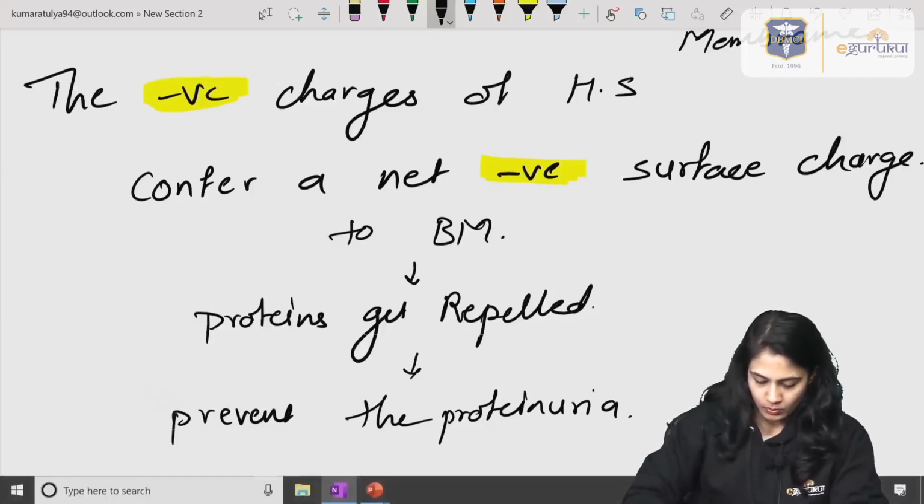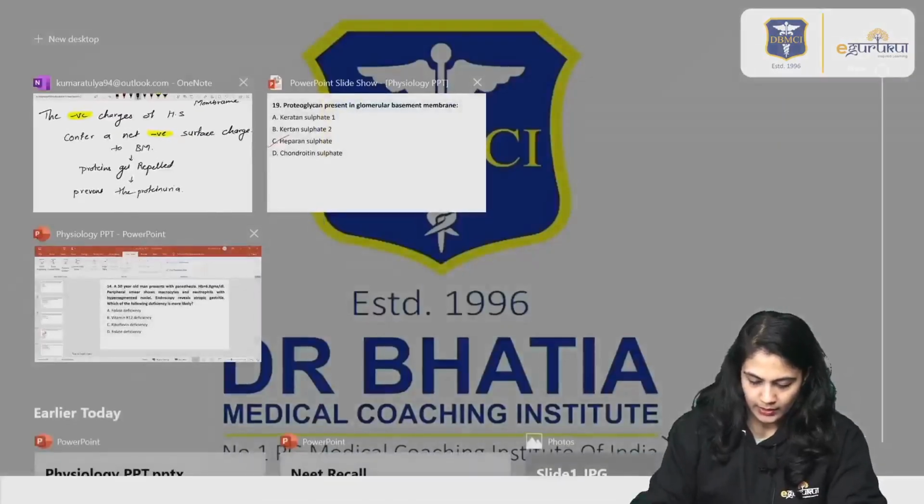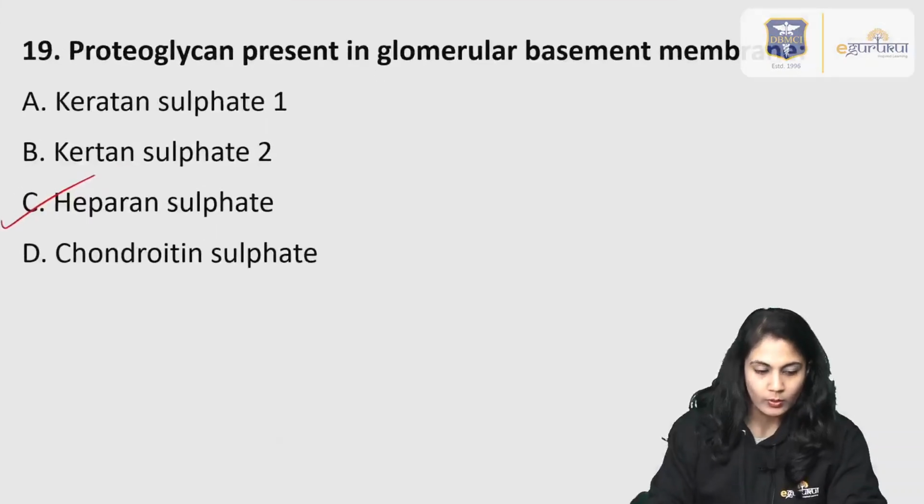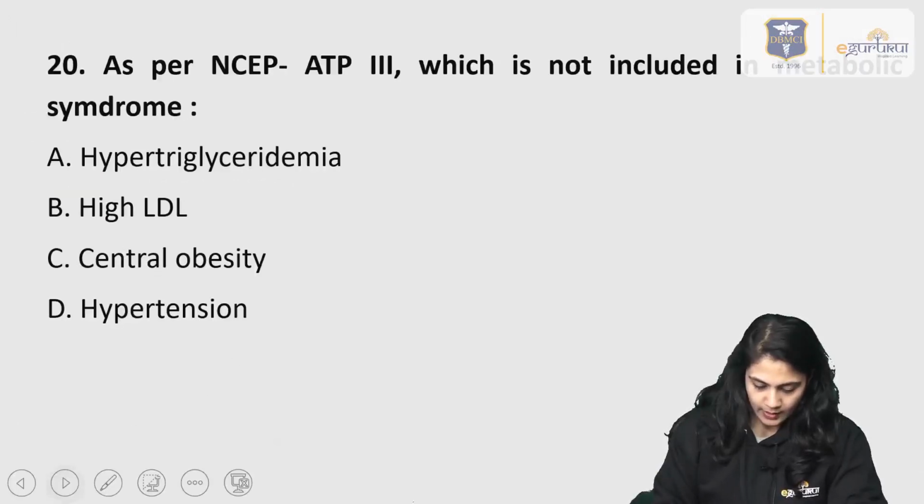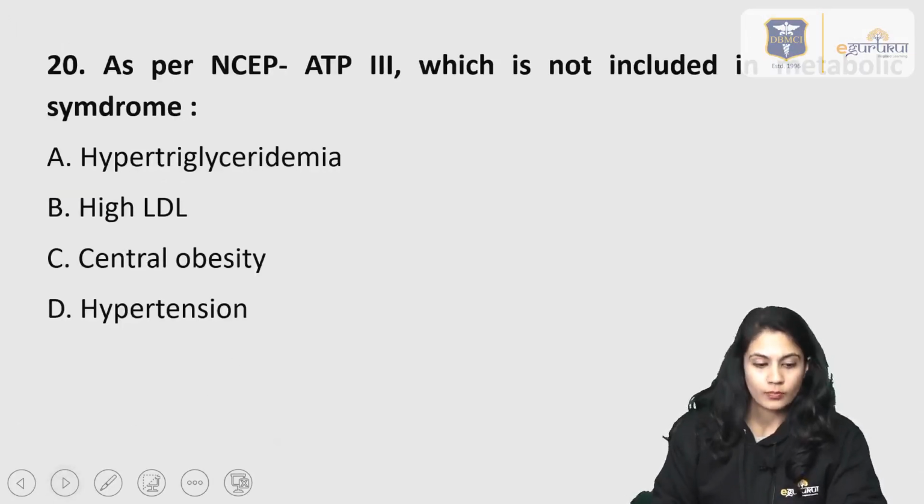Okay. So, moving on to the next question. This is all about heparan sulfate, right. So, question number 19, the answer is option C.